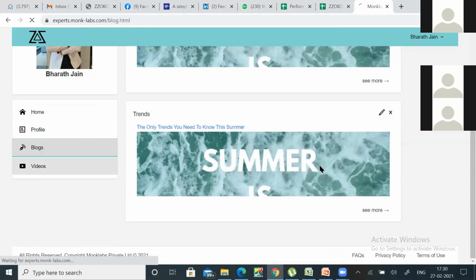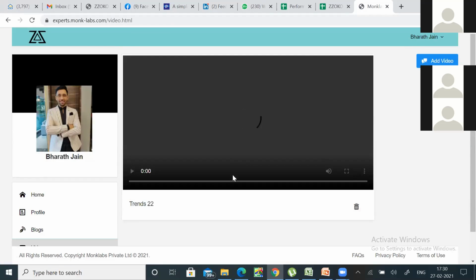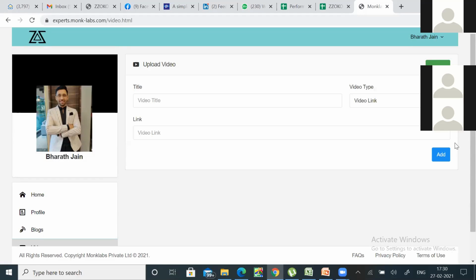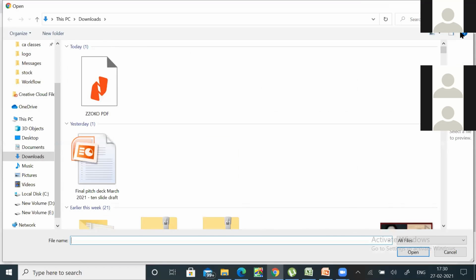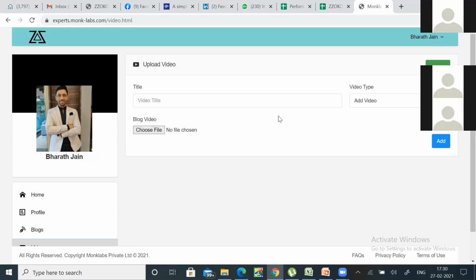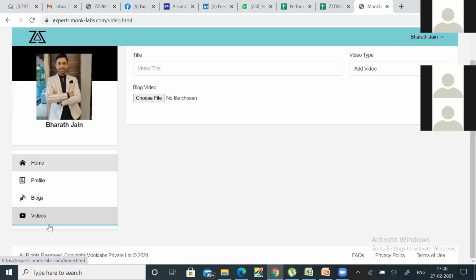And second thing is videos. Similar thing, right? There are two ways to add the videos. Either you put a link, put a video title, and the link will work, or you just can upload your video and just hit choose the file on your system and hit add, and it'll add the thing. So this is very simple. If you have any questions, you guys can ask later. So this is basically what you need to fill.